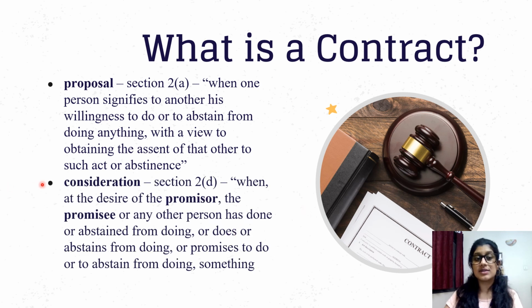And the other word we saw was consideration. This is given under Section 2(d) of the Act, and it says that when, at the desire of the promisor, the promisee or any other person has done or abstained from doing, or does or abstains from doing, or promises to do or to abstain from doing something, that is called a consideration. So in all of my examples, the money that I'm asking for in return for giving you my bike, or the money I'm asking for in return for stopping hosting my dance classes in my apartment, that is called the consideration.